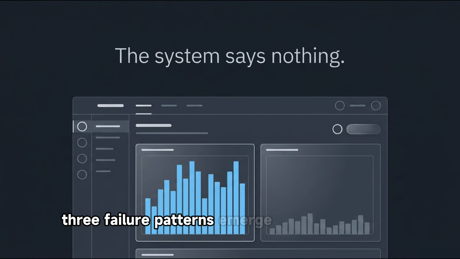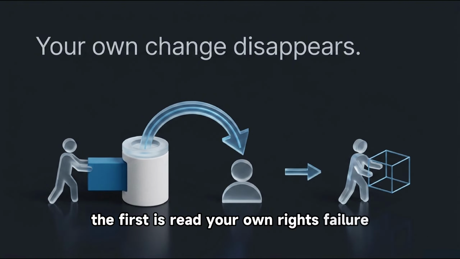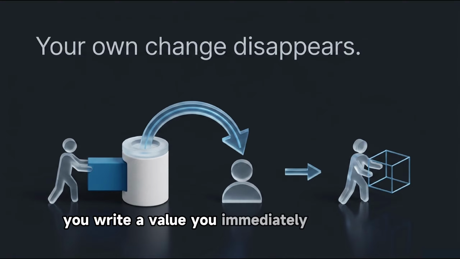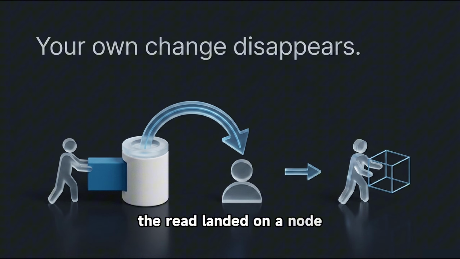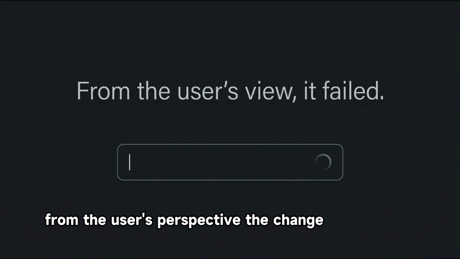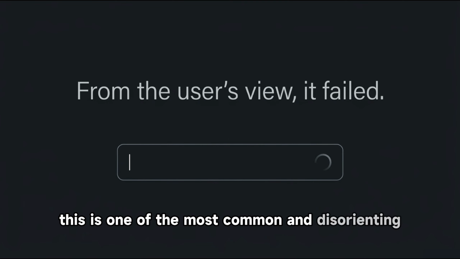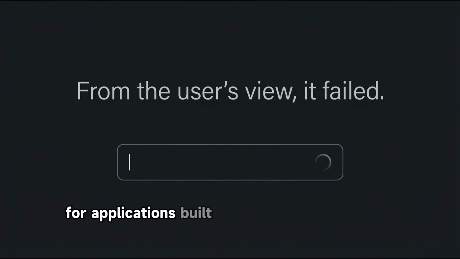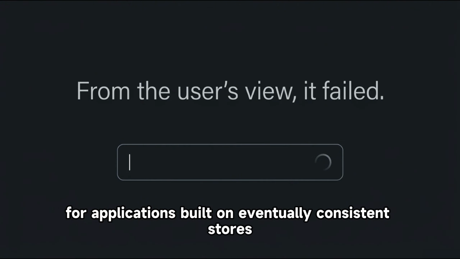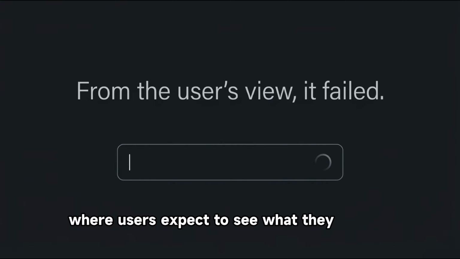3 failure patterns emerge from this reliably. The first is read your own writes failure. You write a value. You immediately read it back. You do not see your write. The read landed on a node that had not yet received the update. From the user's perspective, the change did not save. From the system's perspective, everything worked correctly. This is one of the most common and disorienting failure modes for applications built on eventually consistent stores, especially in user-facing interfaces where users expect to see what they just did.